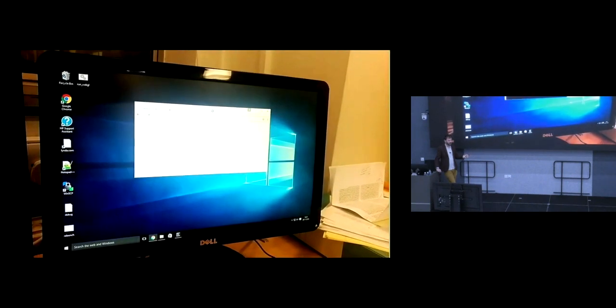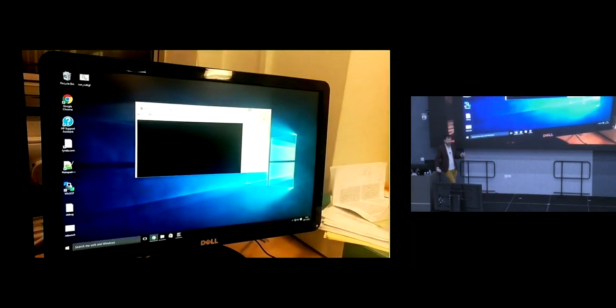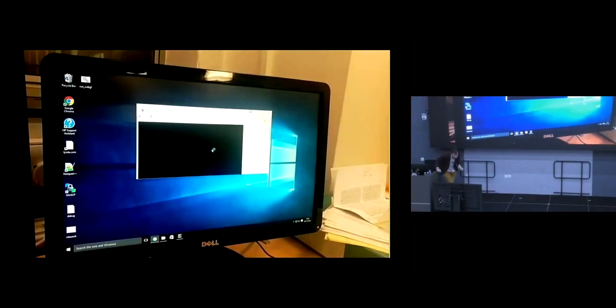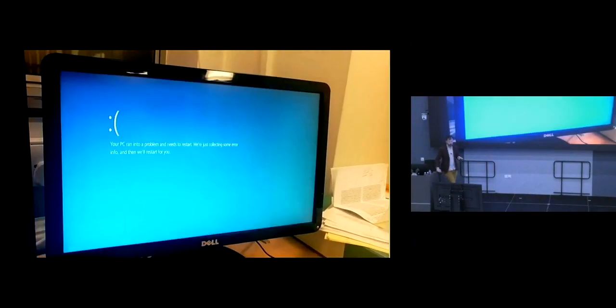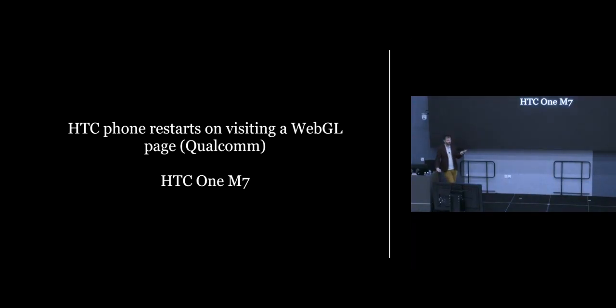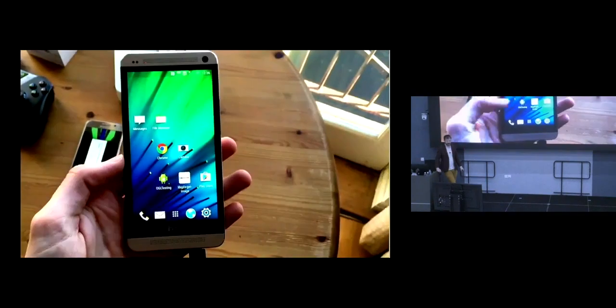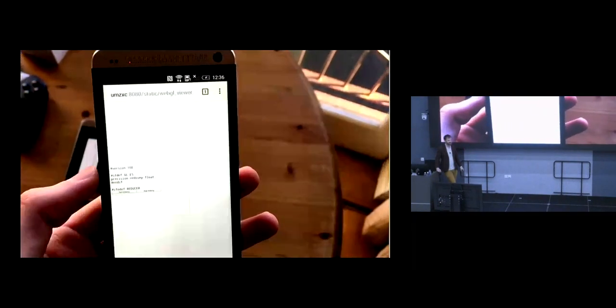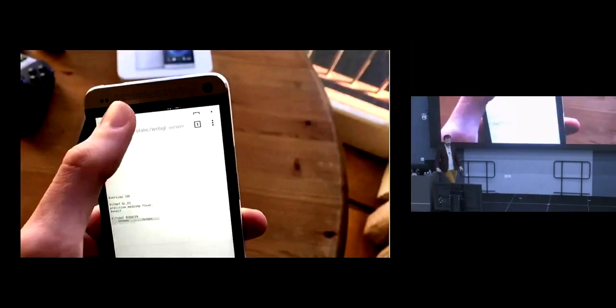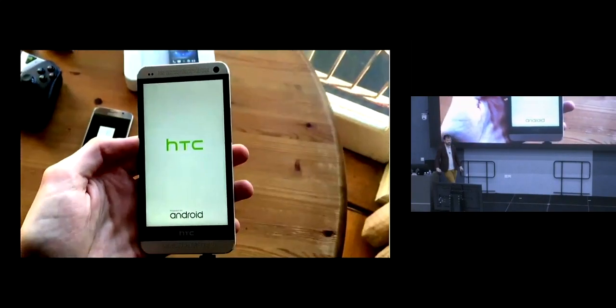This was a denial of service security issue where we could, on an AMD machine, run a shader in this looks like Edge or Internet Explorer, and yeah, it would just lead to a blue screen of death. So completely kill the machine. A phishing attack could be used to get someone to visit a WebGL-enabled page, and their machine would die. This is a case with a Qualcomm GPU and an HTC phone. I sped up the video because it took a while, but we would visit this page, and after a while, the phone would become unresponsive and then suddenly reboot.